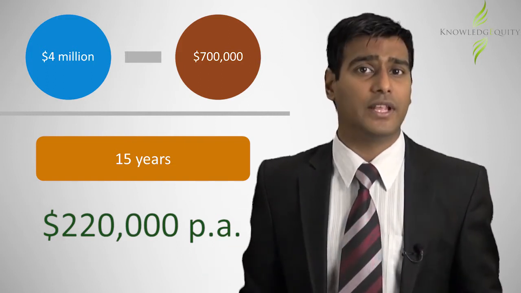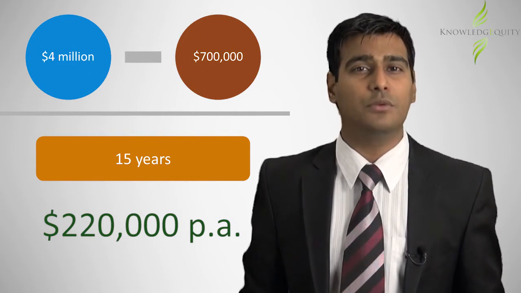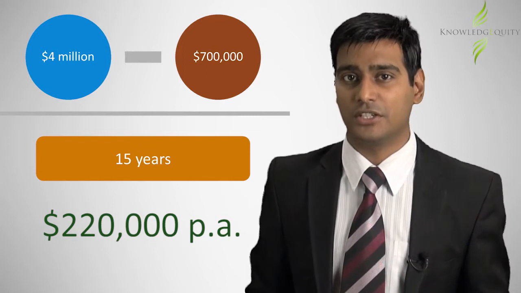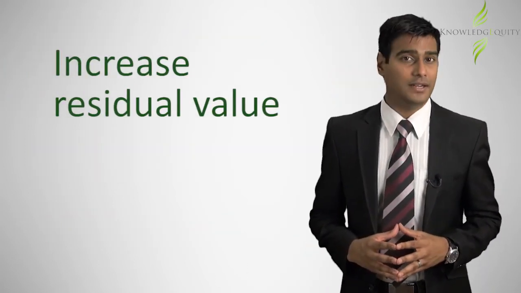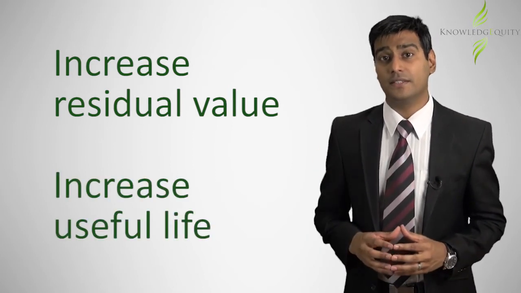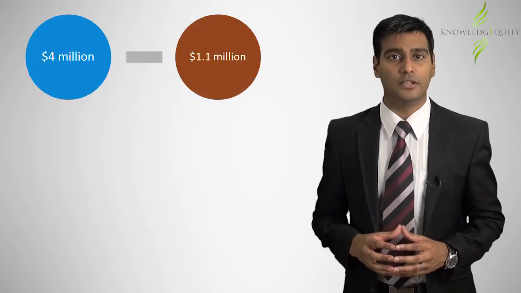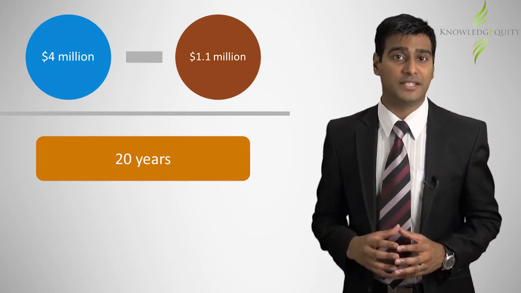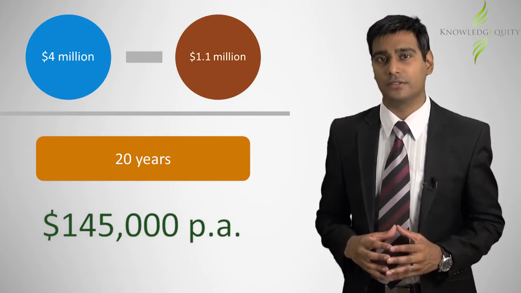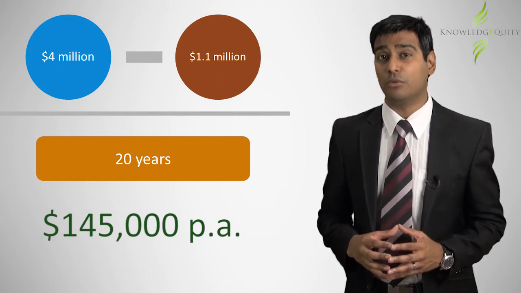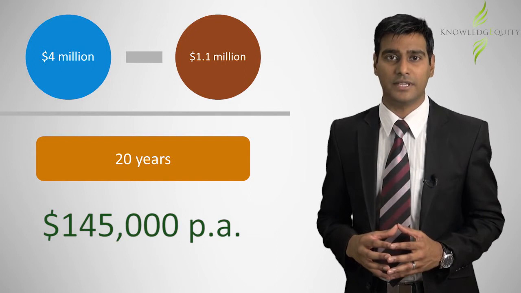For Sarah to ensure that there are high profits in the short term, she will make the depreciation expense as small as possible. There are two ways that Sarah can achieve this. First, by increasing the residual value, and second, by increasing the estimated useful life of the truck. Therefore, Sarah sets the residual value of the truck at $1.1 million and the useful life of the truck at 20 years. The depreciation expense that Sarah would put through is $145,000. This reduces the depreciation expense and increases the reported profits by $75,000 per year.